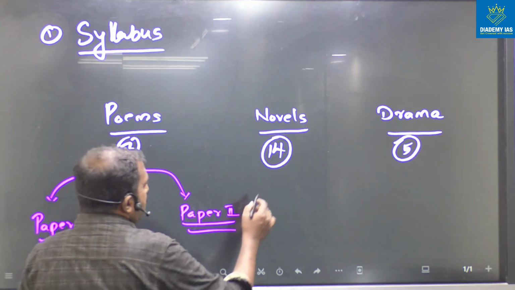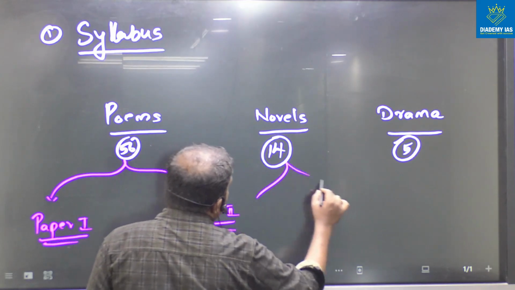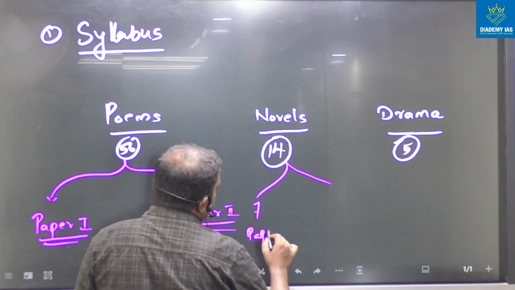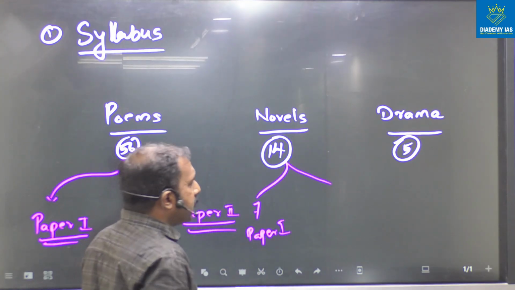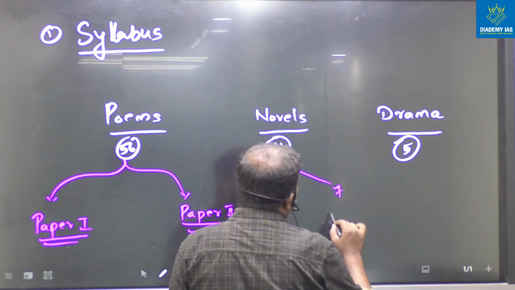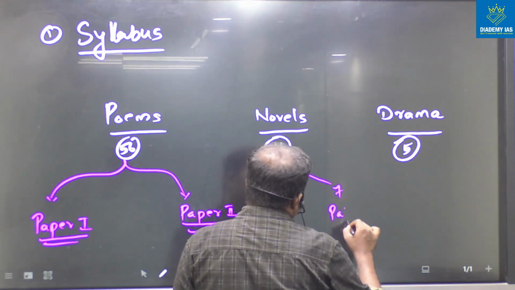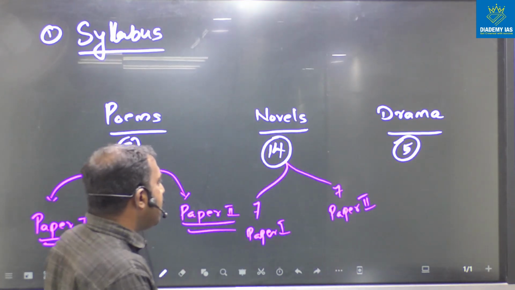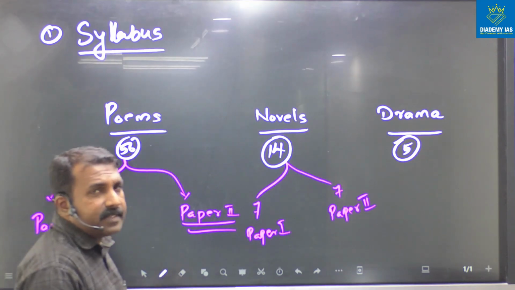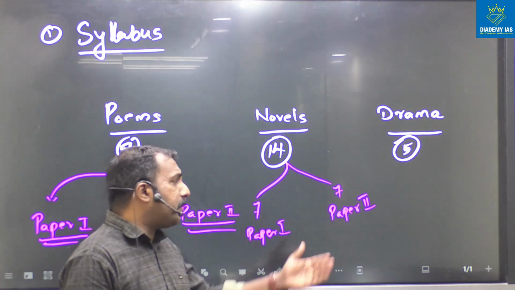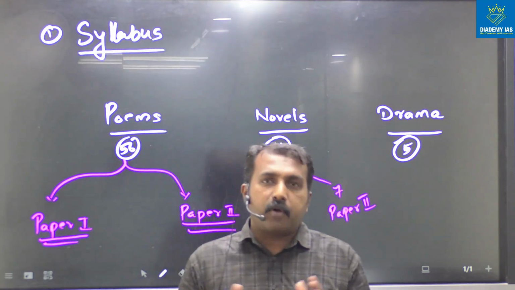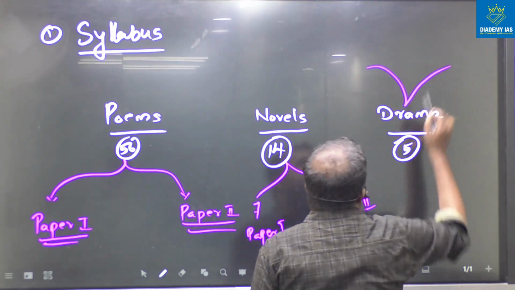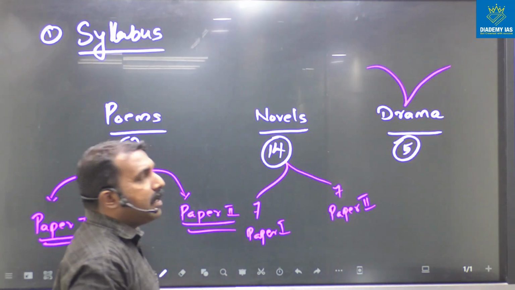And for novels, again we can split them into two. In paper 1, we have 7 novels, and in paper 2, we have 7 novels. These are the split-up of the novel sections. And in the section of drama, again we can divide drama into paper 1 and paper 2.